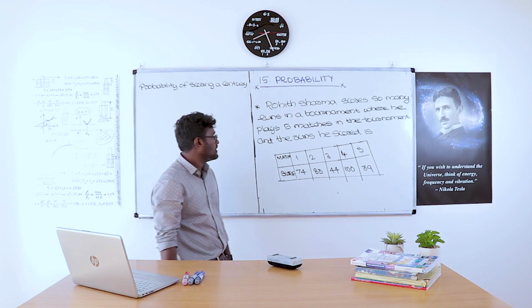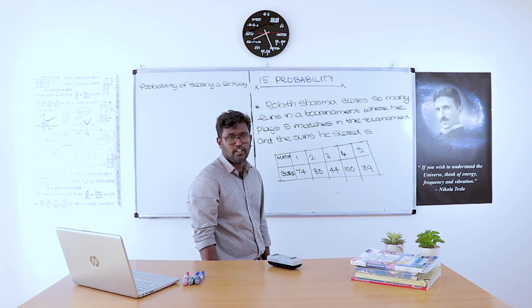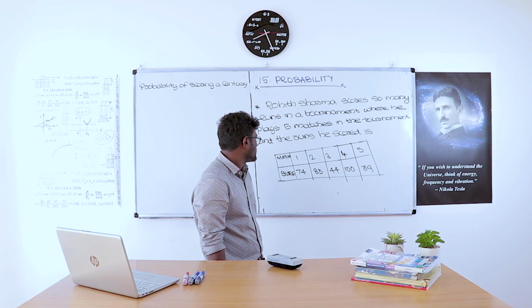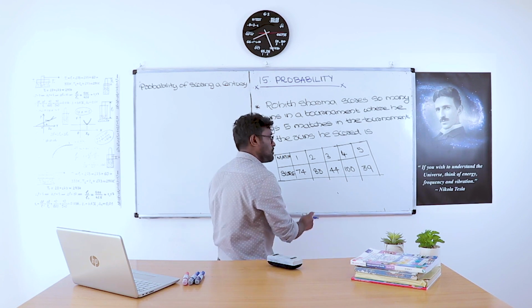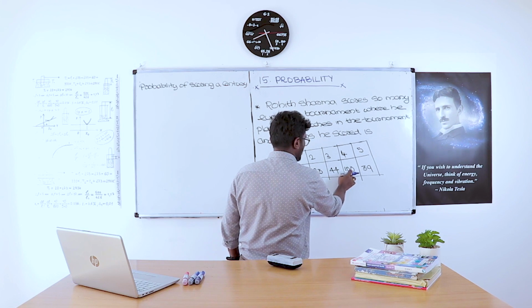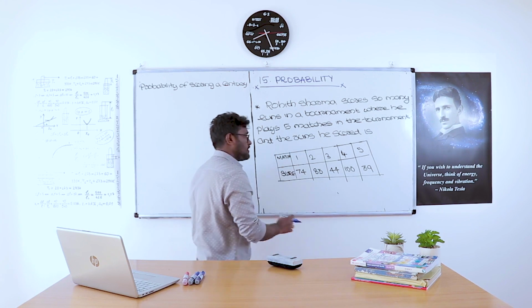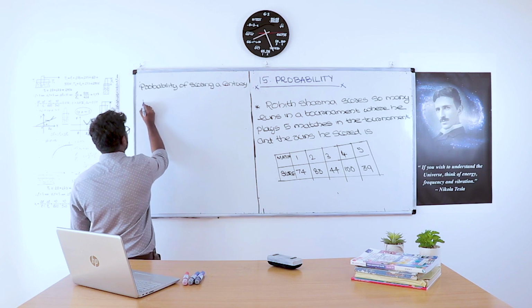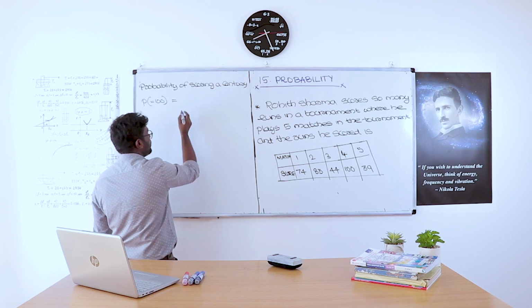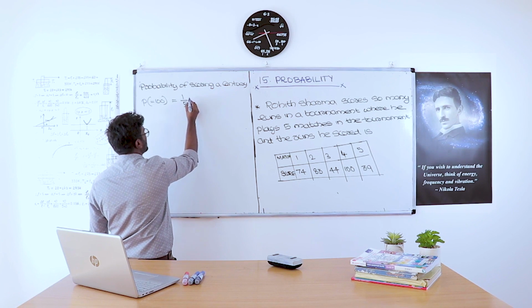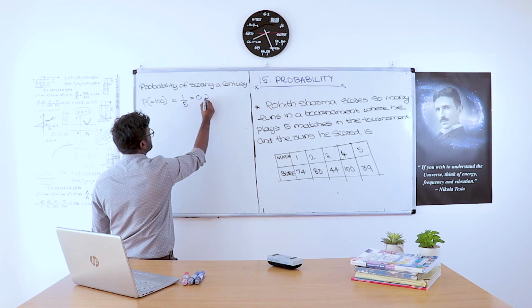As you all know, to score a century he needs 100 runs. So how many times did he score 100? Only one time. Out of the 5 matches, he scored 100 in one match. So the probability of getting exactly 100 is 1 by 5, that equals 0.2.